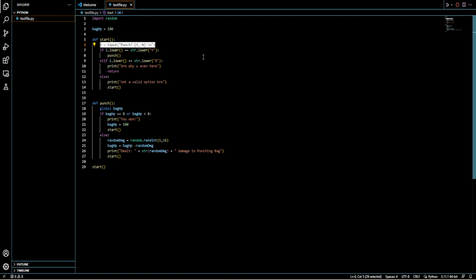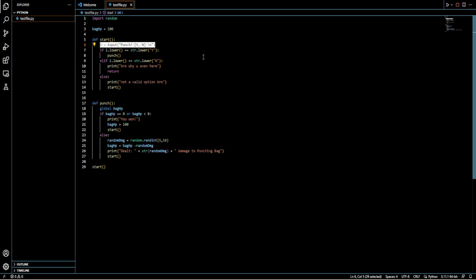Once we've hit Y and it runs the punch function, it will do global bag HP to get the global variable. Then it's going to check before we do the punch, hey, have you done the punch before? Is the bag HP 0 or lower than 0? And if it is, then we'll say, hey, you won. Bag HP is 100 again. Do you want to start over?